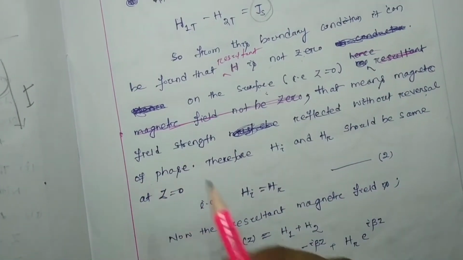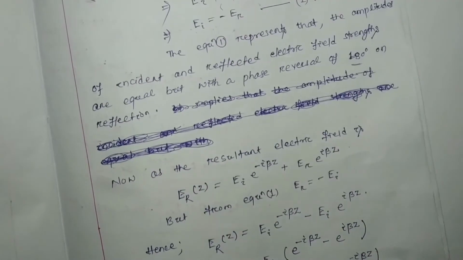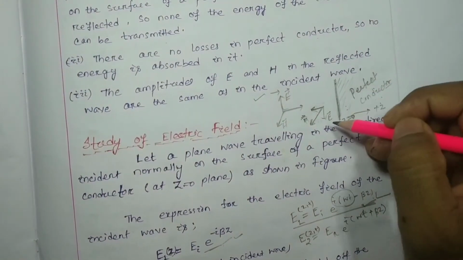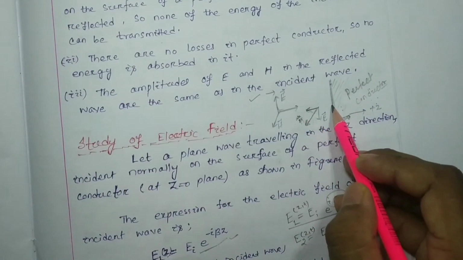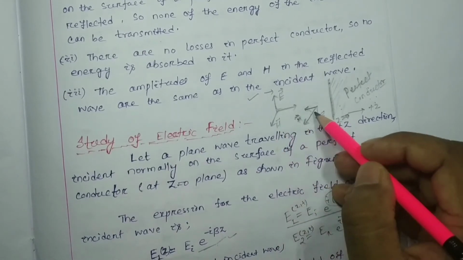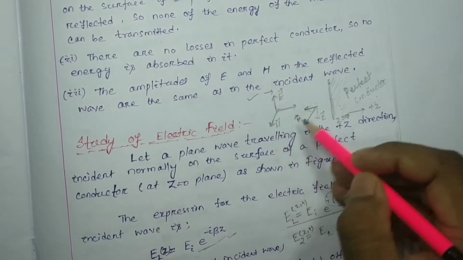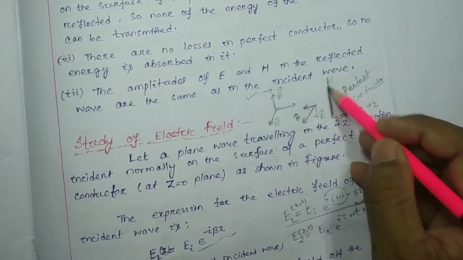See, if on the surface the resultant magnetic field is going to be 0, that means the incident magnetic field and the reflected magnetic field are both reversed, then we would find 0 on the surface.